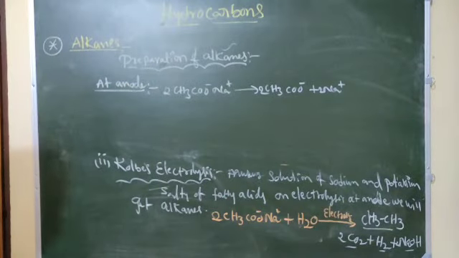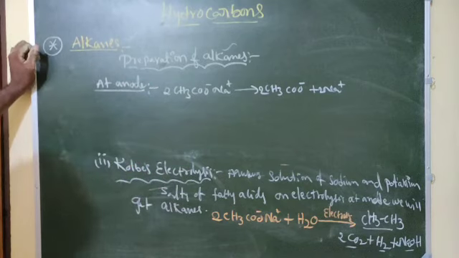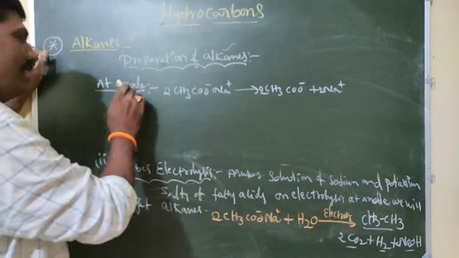It will dissociate at the anode. Then the second step, it is an overall reaction, the general reaction at the anode.